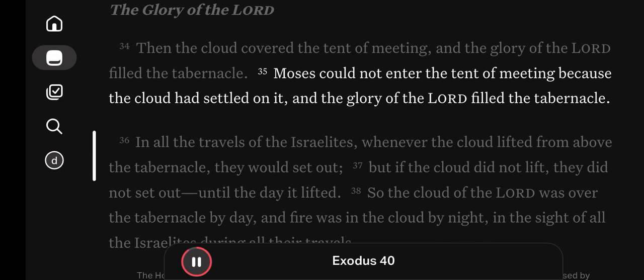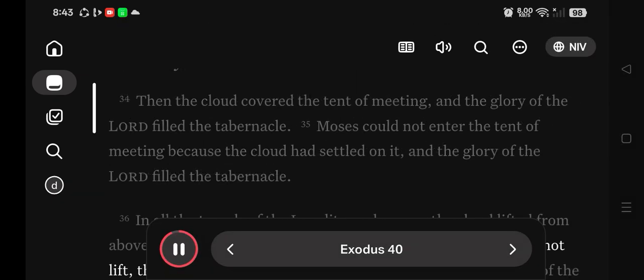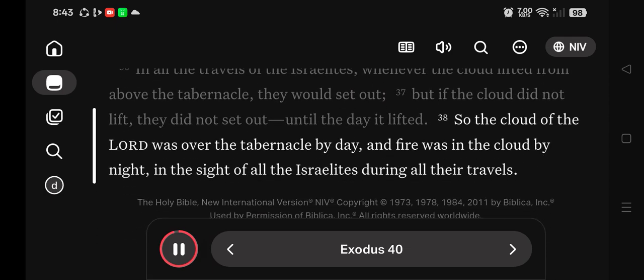In all the travels of the Israelites, whenever the cloud lifted from above the tabernacle, they would set out. But if the cloud did not lift, they did not set out, until the day it lifted. So the cloud of the Lord was over the tabernacle by day, and fire was in the cloud by night, in the sight of all Israelites during their travels.